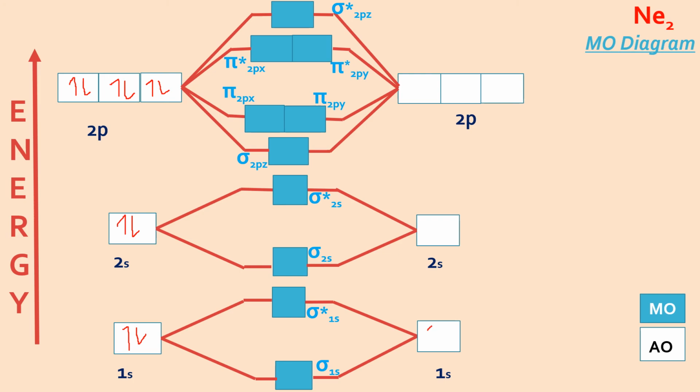So let me do it for you. 1s2, 2s2, 1, 2, 3, 4, 5, 6, so that is 2p6. Now everything is filled. So all the MOs will also be filled completely.